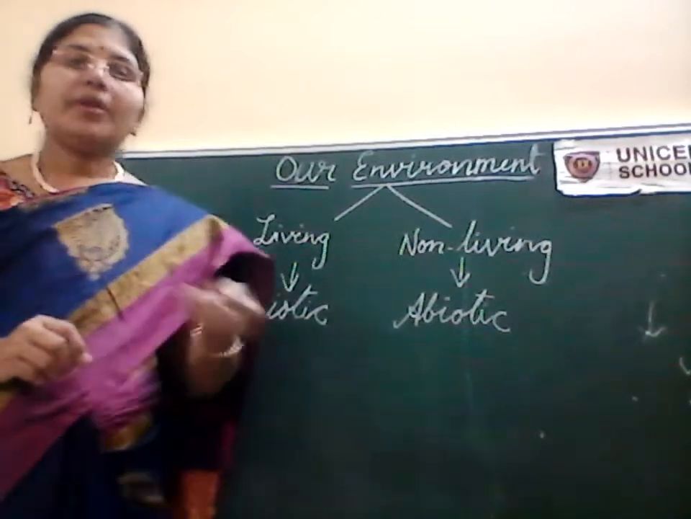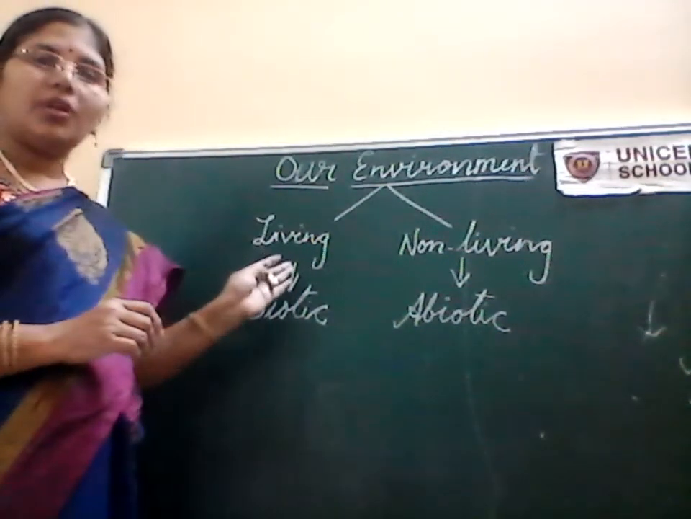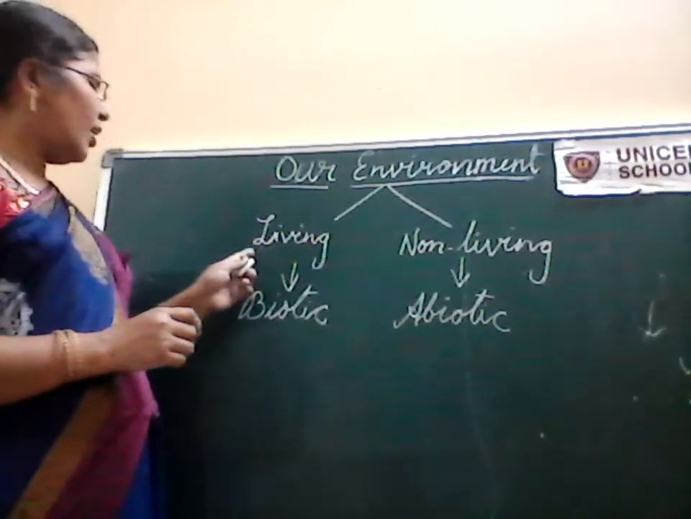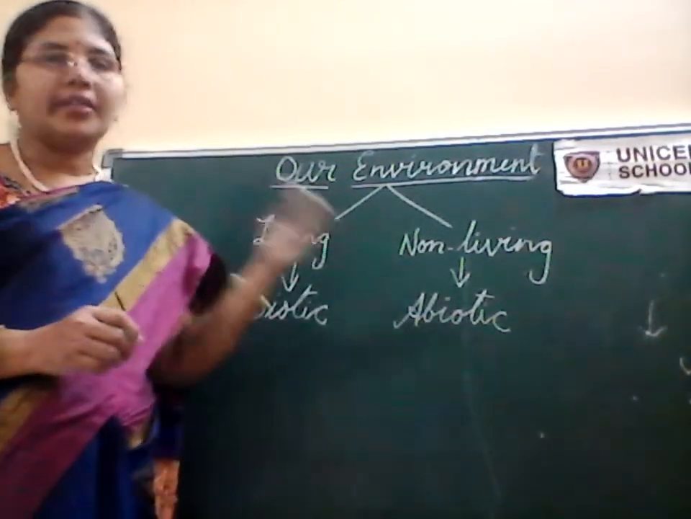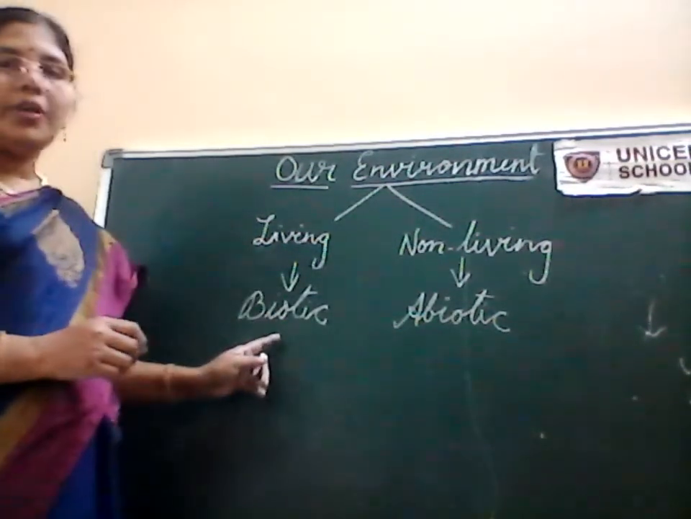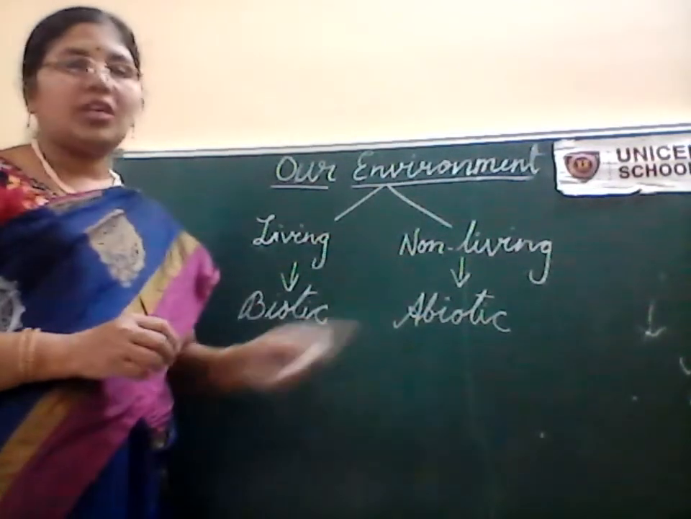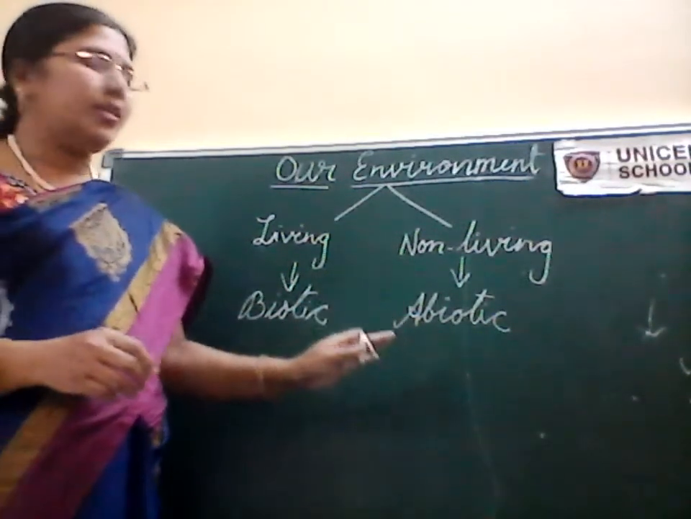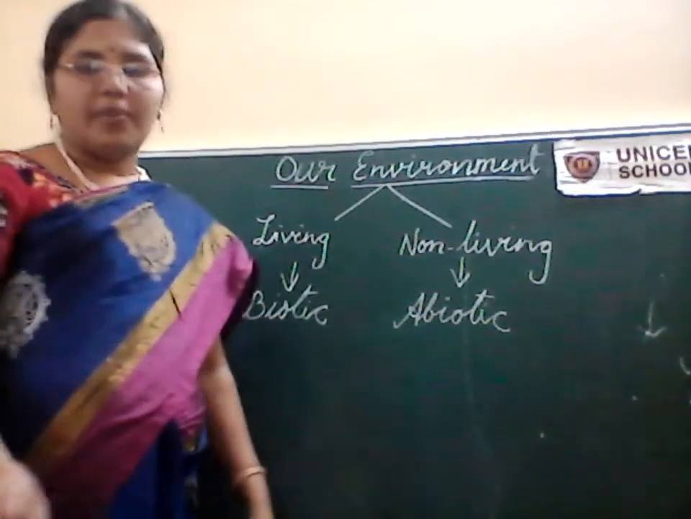Now, the surroundings in which we are living consist of both living as well as non-living things. These are the common terms, living and non-living, and they are again termed as biotic and abiotic components. Living things are named biotic and non-living things are called abiotic. Both biotic and abiotic components present in our surroundings together form the environment.